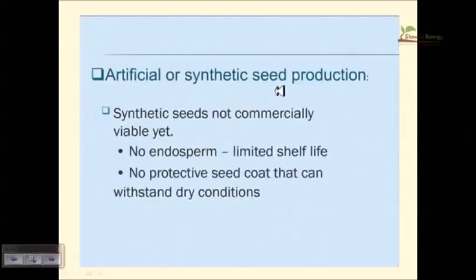Artificial selection or synthetic seed production can also be done utilizing somatic embryogenesis. Without the endosperm, there is a limited shelf life, and no protective seed coat to protect against this condition. So in this case, what we can do is produce this embryo and coat it utilizing a chemical seed coat, and then we can take them as chemical seeds, or you can call them synthetic seeds. Okay.